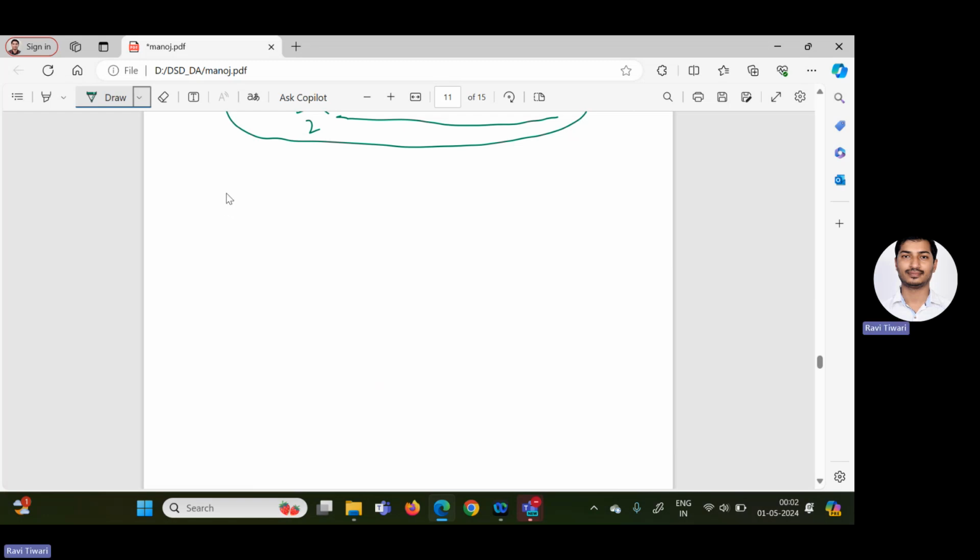Let a matrix A be given to us: first row 2, minus 1, 1; second row minus 1, 2, minus 1; and the third row is given as 1, minus 1 and 2.